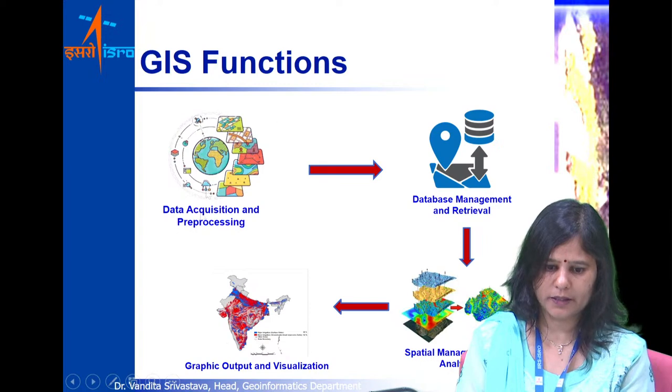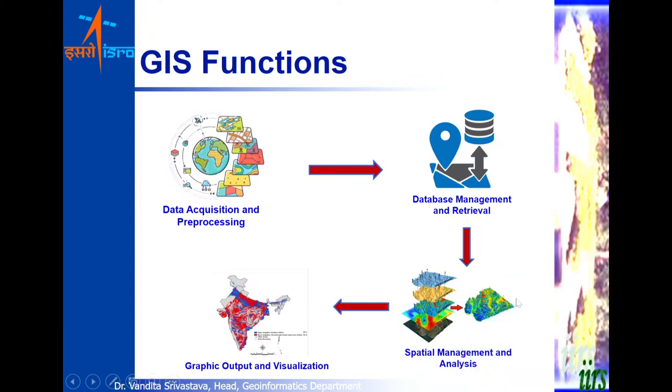So we require these types of functionalities to make a GIS work. A GIS software should have data acquisition and pre-processing capabilities. That is, it should be able to acquire the data into GIS and pre-process it. If there are errors, it should be able to correct them, and it should be able to georeference the data, that is, reference the data with respect to geographic coordinates, and then manage and retrieve the data stored in the GIS.